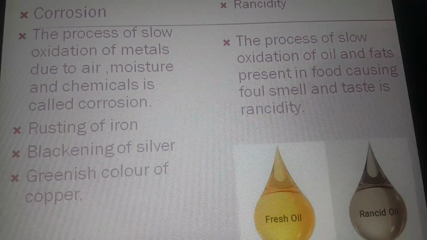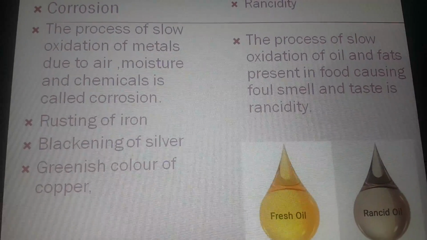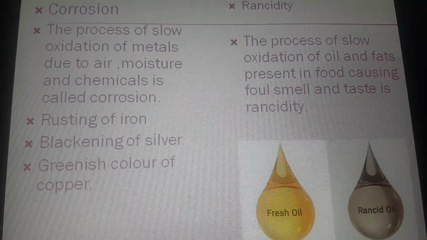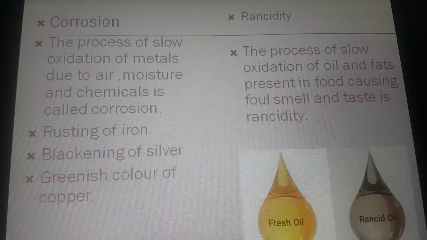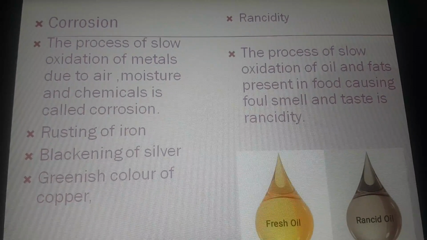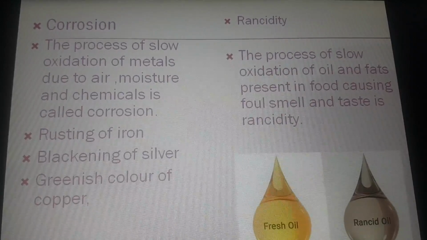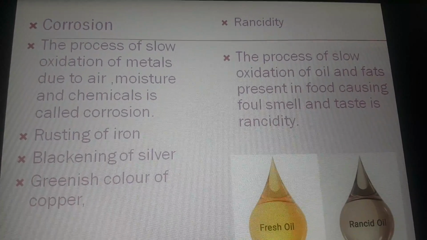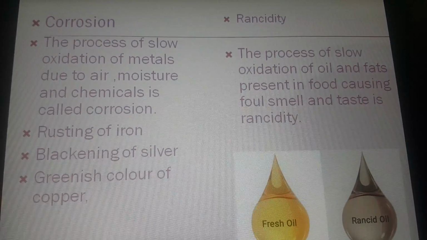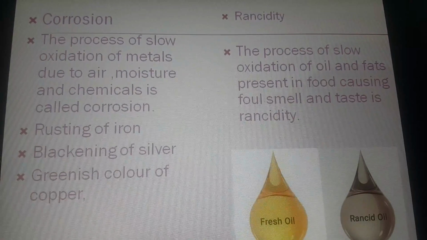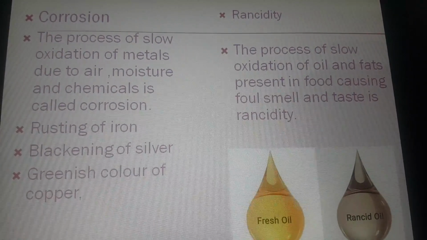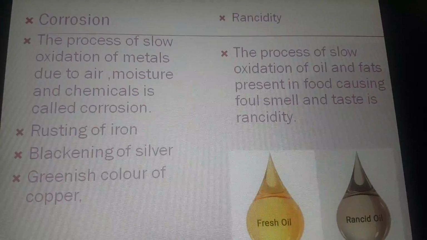Why does it happen? Because food which contains oil and fats reacts with the oxygen from the atmosphere and henceforth produces foul smell and taste. Below, a picture is given of fresh oil and rancid oil. You could easily observe the difference between fresh and rancid oil.